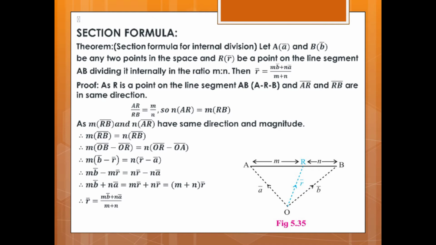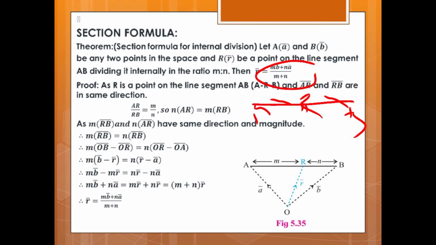See, AB is a segment. R divides AB internally in the ratio m is to n. Then we have to prove r vector is equal to (m b vector plus n a vector) upon (m plus n).